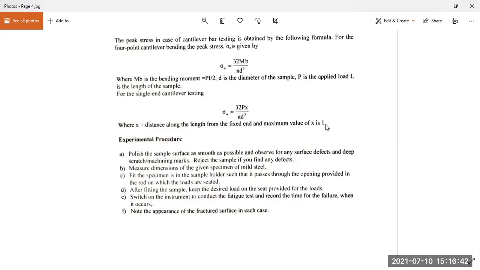Switch on the instrument to conduct the fatigue test and record the time or number of cycles to failure when it occurs. Note the appearance of the fatigue surface in each case. Okay, this is so much for the theory portion of the experiment itself. Let us go through the videos.